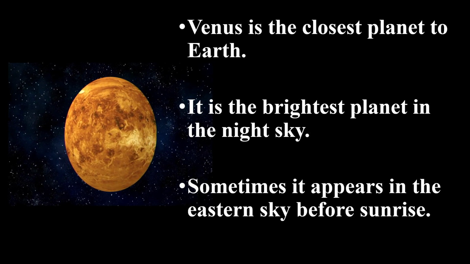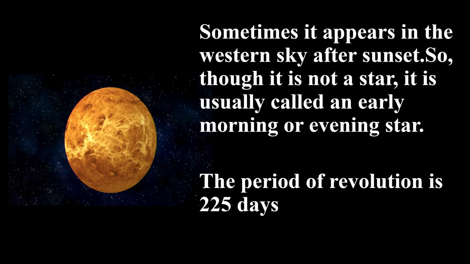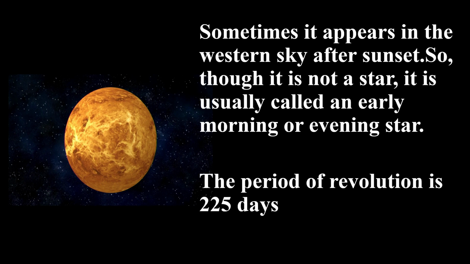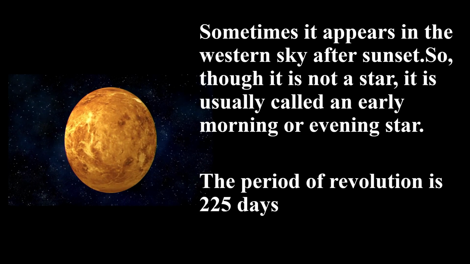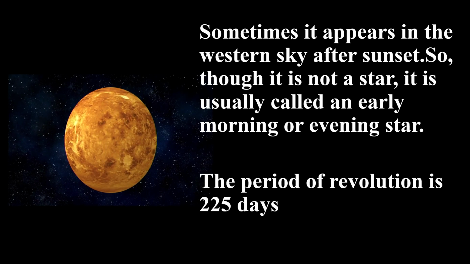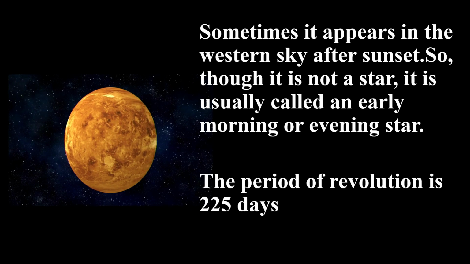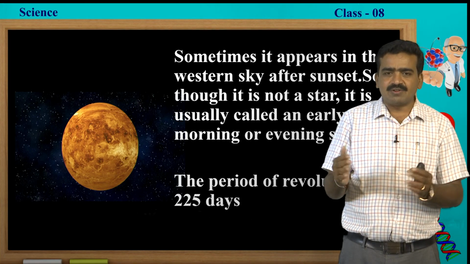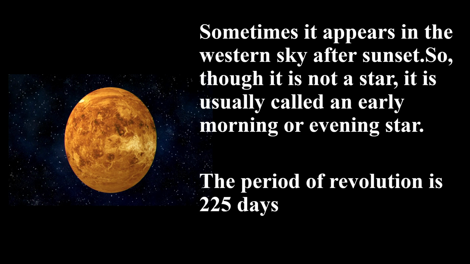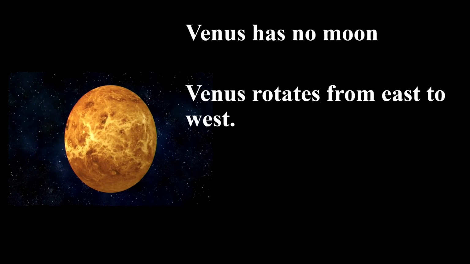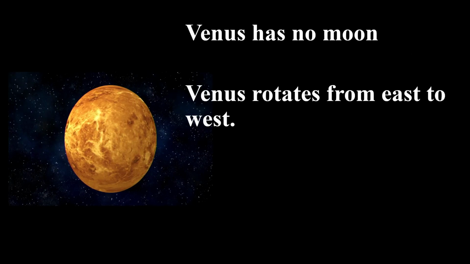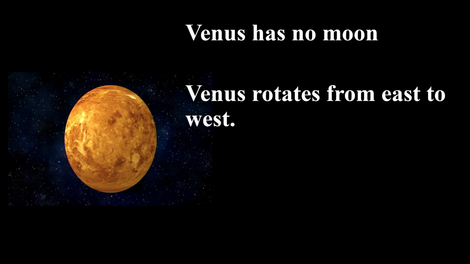Sometimes it appears in the eastern sky before sunrise. Sometimes it appears in the western sky after sunset. Though it is not a star, it is usually called an early morning or evening star. The period of revolution of Venus is 225 days. Venus also does not have any satellite. Venus rotates from east to west.